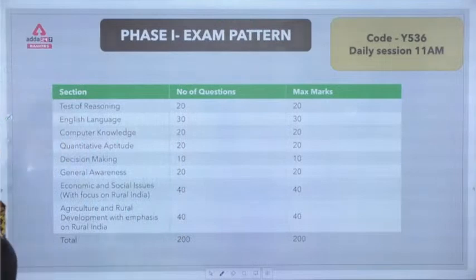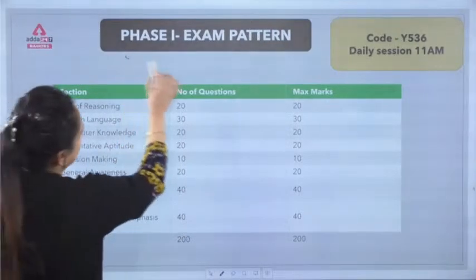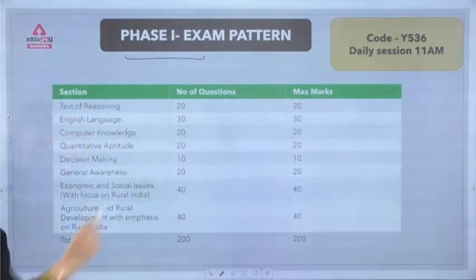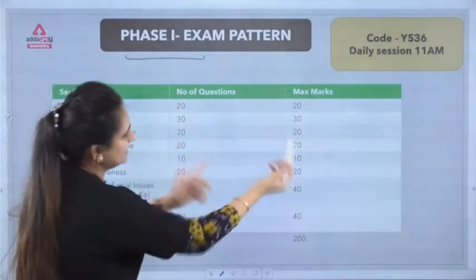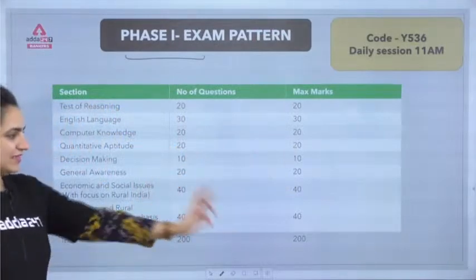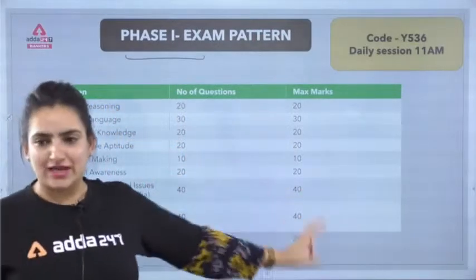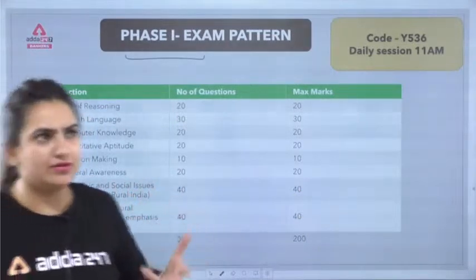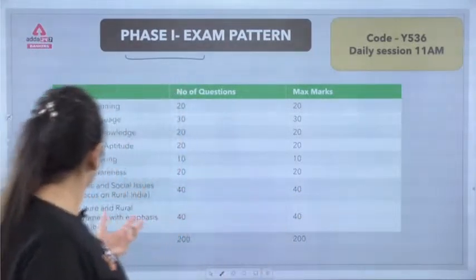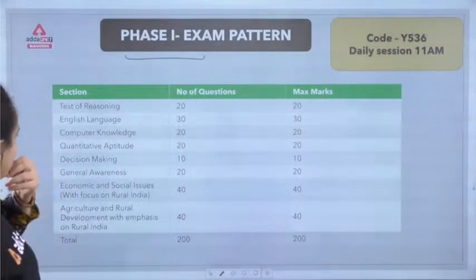Alright guys, moving forward, I had already explained that if we talk about the phase 1 exam pattern, this is the section, this is the questions, and this is the marks. It will take up 200 marks in totality. The number of questions will be 200, and a composite of around 2 hours would be given to all of you.